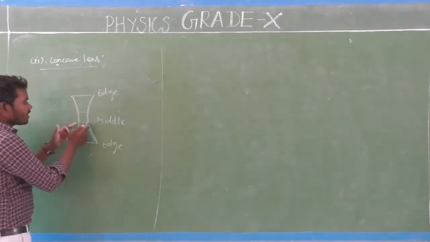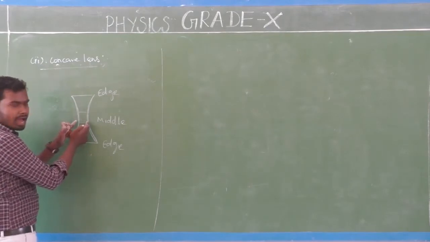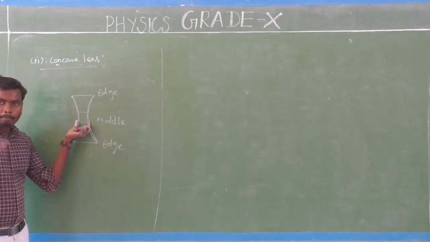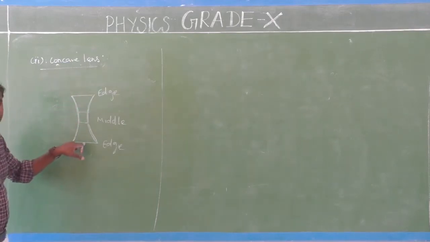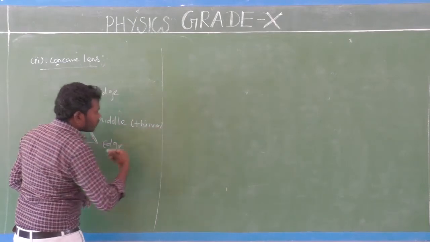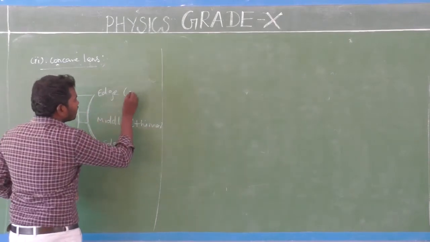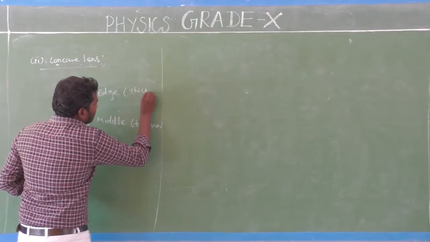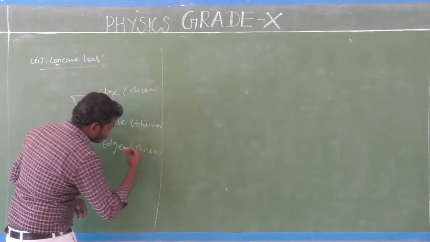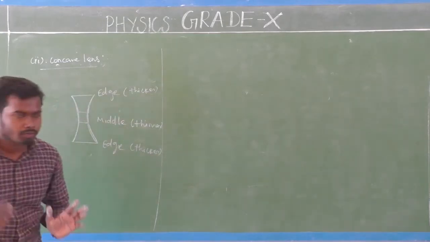So this concave lens is thinner at the middle but thicker at the edges. Yes, it is thinner at the middle and thicker at the edges. It's very simple, don't get confused.